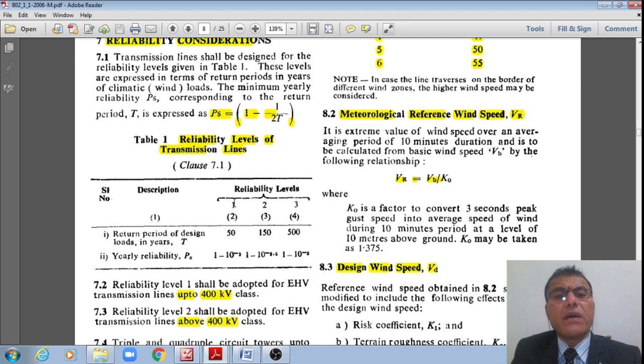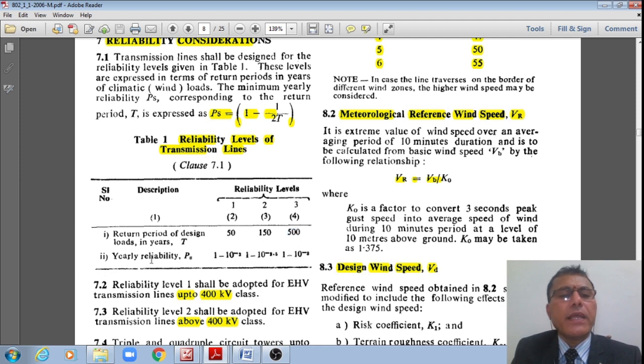For level 1, the return period is 50 years. For reliability level 2, the return period is 150 years, almost 3 times. For reliability level 3, now you can see 500, whereas for reliability 1 it is only 50. Therefore, reliability 3 is 10 times more.